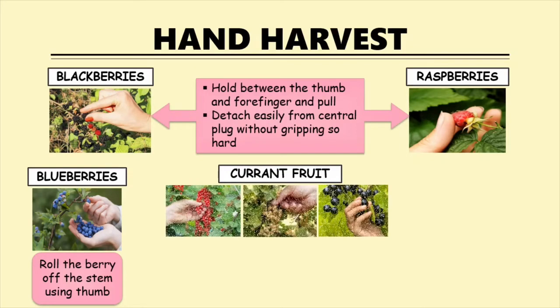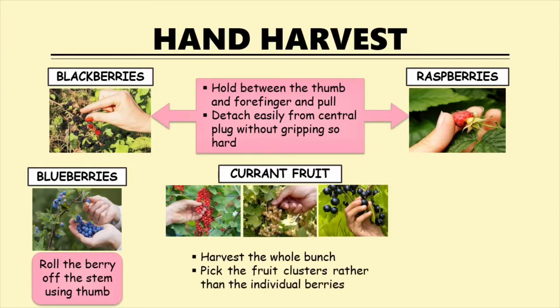Currant fruits grow in clusters. Harvest the whole bunch when it is ripe. Pick the fruit clusters rather than the individual berries. After picking, the individual berries can be stripped from the stems.